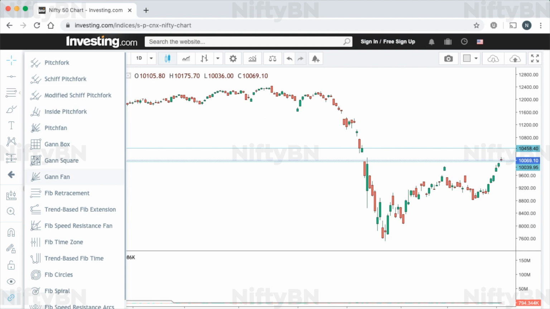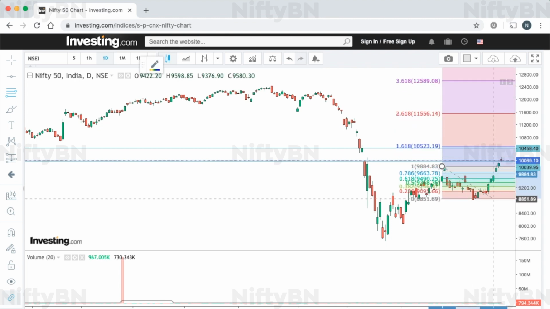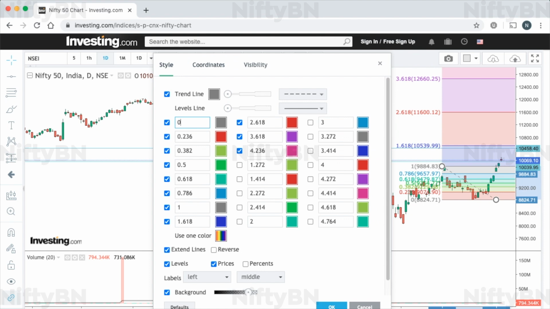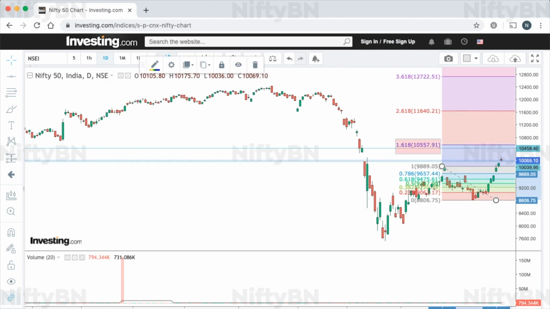Now let's draw another fib retracement from the high of April 30th, which is at 9889.05, and the low of May 18th, which is at 8806.75, to identify the possible retracement zones. We can see that the 1.618 retracement is at 10557.91.